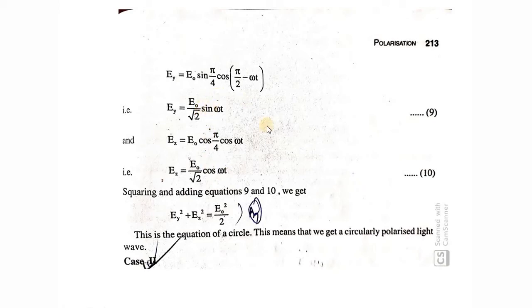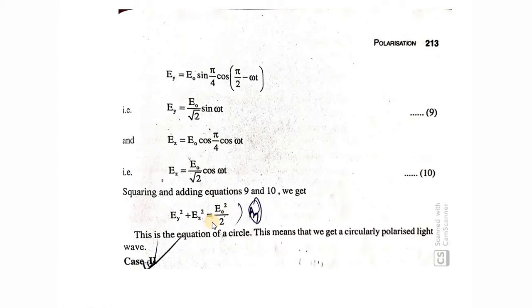Now just square these equations, 9 squared plus 10 squared. It is Ey squared plus Ez squared, and E0 squared by root 2 squared is E0 squared by 2 common, times sin squared omega t plus cos squared omega t. So what you will have is Ey squared plus Ez squared equal to E0 squared by 2. What does it mean? x squared plus y squared equals a constant; the amplitude is constant. This gives you the equation of a circle, which indicates that we'll be getting circularly polarized light.